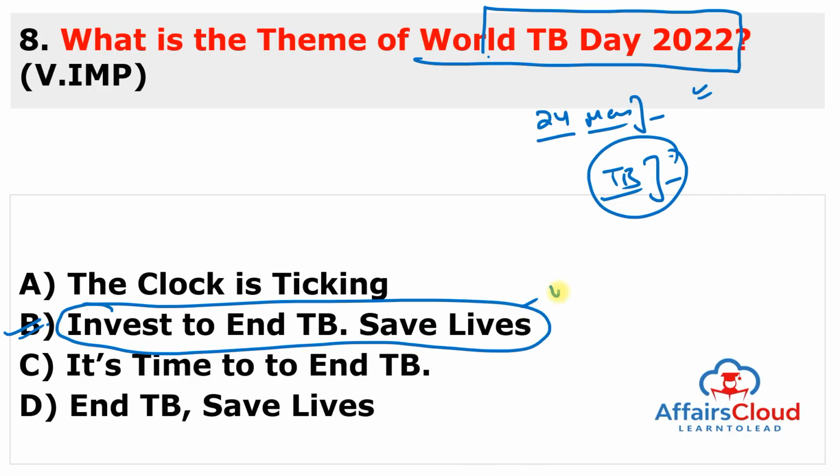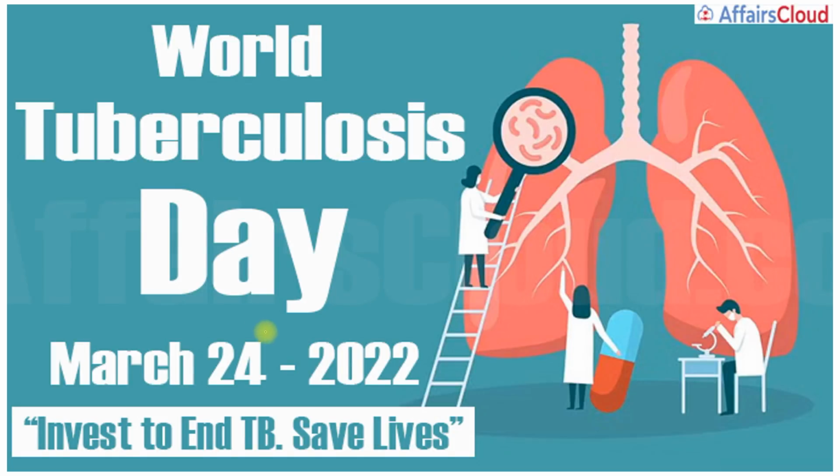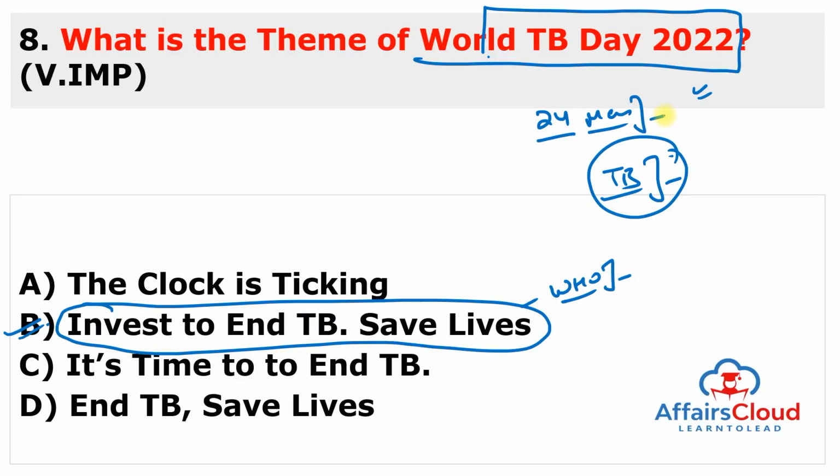And under this theme, World Health Organization calls for increased investment into tuberculosis services and research so that we can end the tuberculosis. Now the question arises, why 24th of March is selected as a tuberculosis day? The date 24th of March marks the day in 1882 when Dr. Robert Koch, you have to remember the name, Dr. Robert Koch, a German physician and microbiologist, announced to the Berlin Physiological Society that he had discovered the bacterium that causes tuberculosis. That's why this day is observed every year on 24th of March.